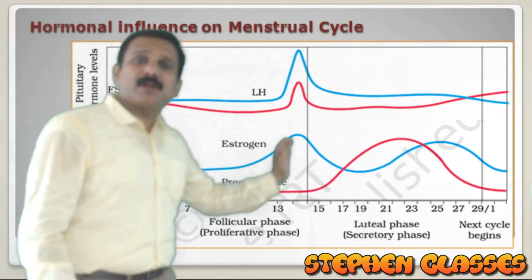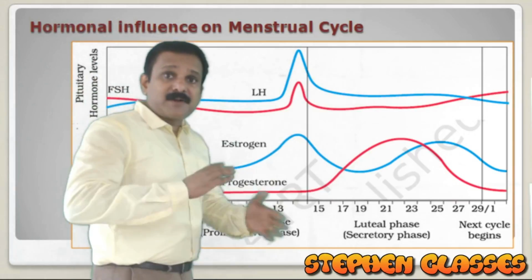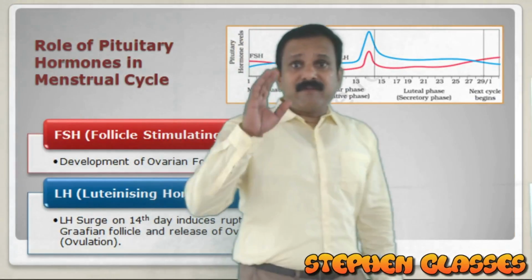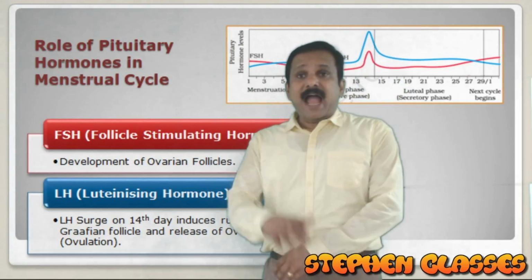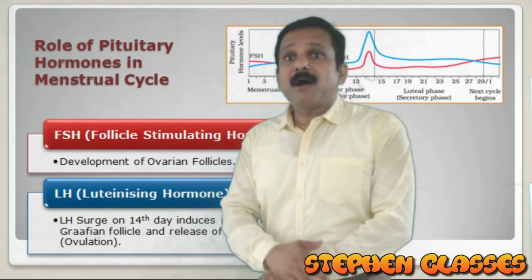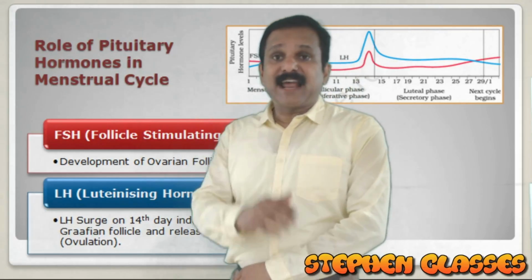To know more about this, we are going to separate these two. We will study first the pituitary hormones, their roles and their levels.